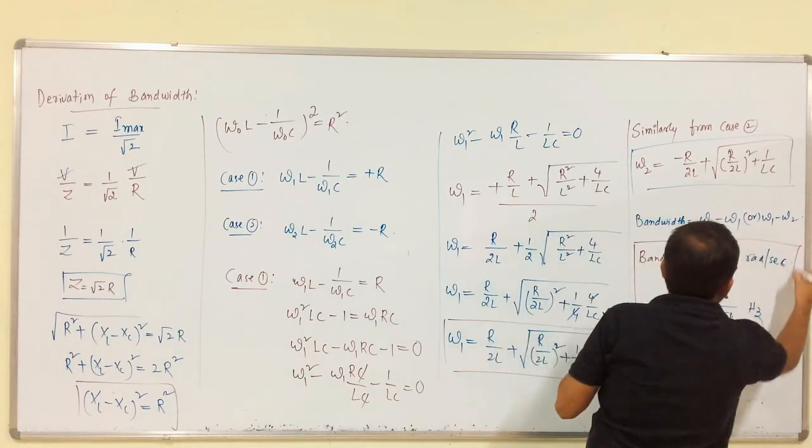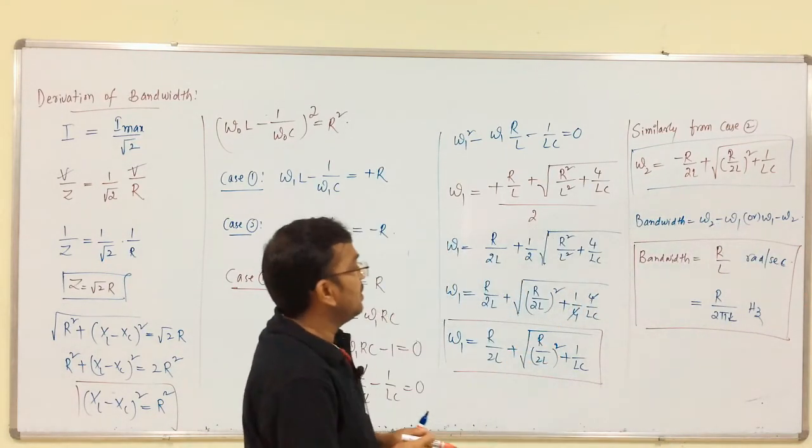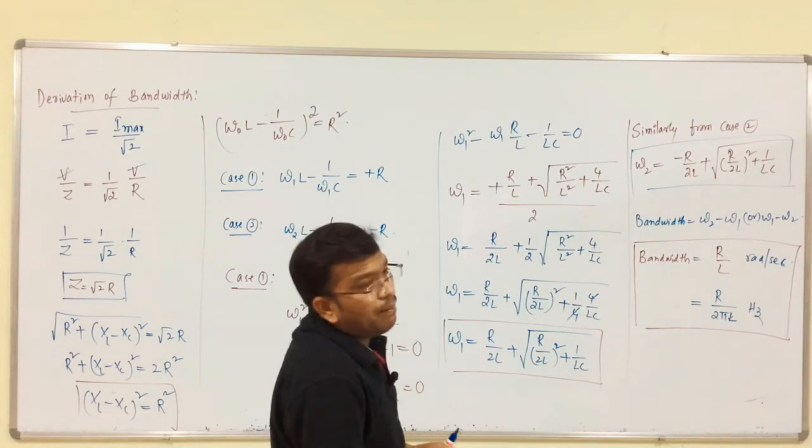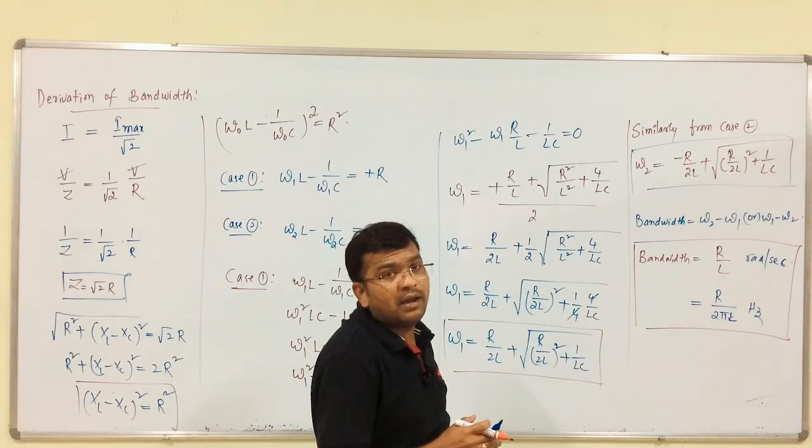So, this is the derivation for the bandwidth, that is R by L or R by 2 pi L.